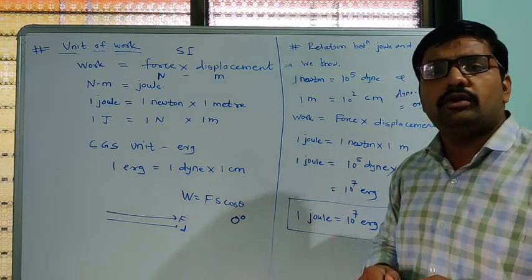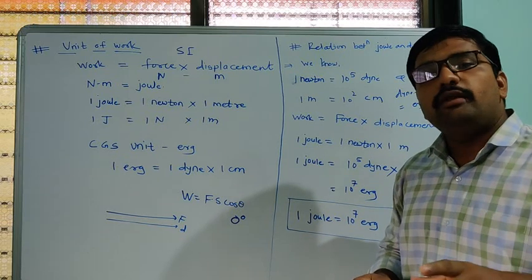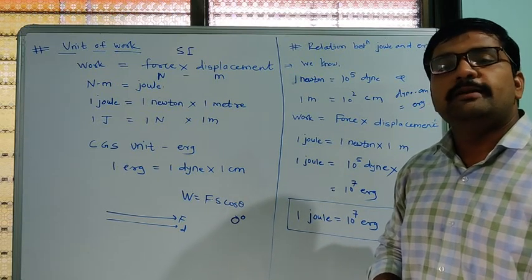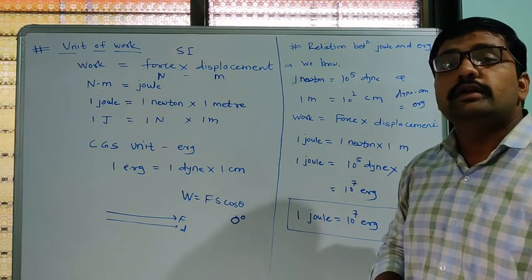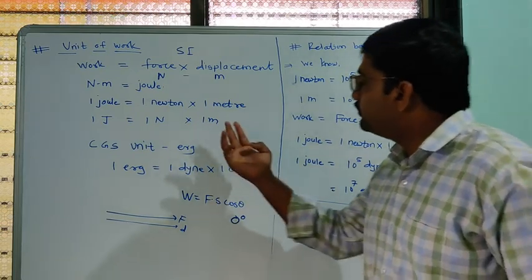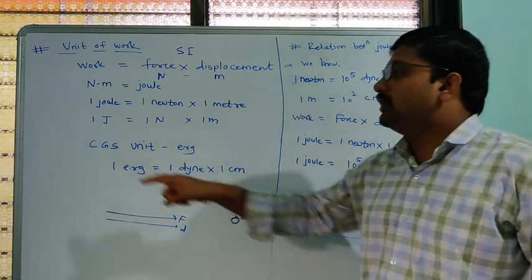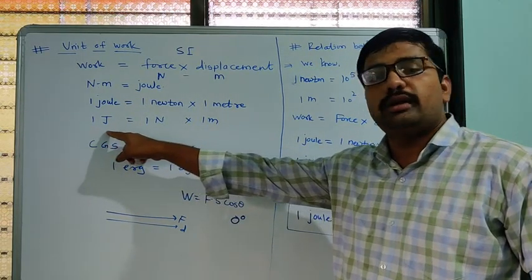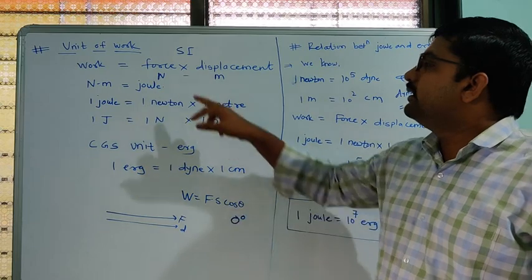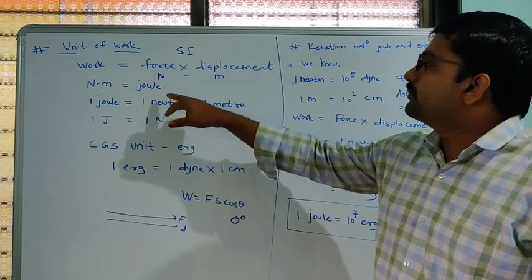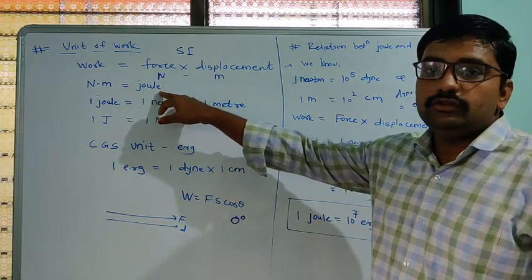If we apply 1 Newton force on an object, and due to that force the displacement produced in the object is 1 meter, then that work done is called 1 joule work. Its SI unit is Newton meter, that is the joule.